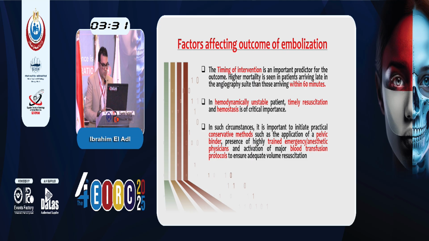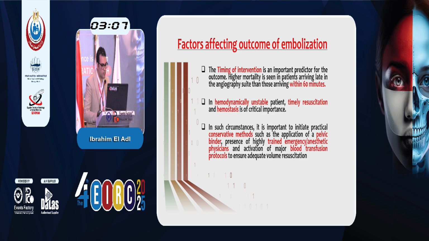Here we talk about factors affecting outcome of embolization. Time is a very important predictor for the outcome. Some studies said that it must not exceed 60 minutes, but in some studies in Europe and North America, they say it may last for 3 to 4 hours. In a hemodynamically unstable patient, time restriction and hemostasis are very important.